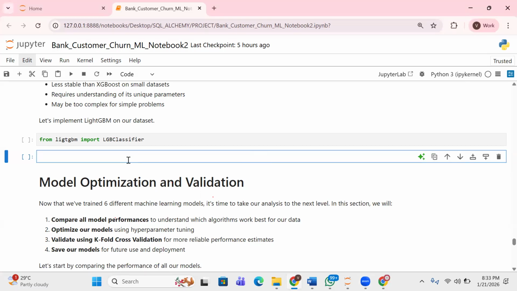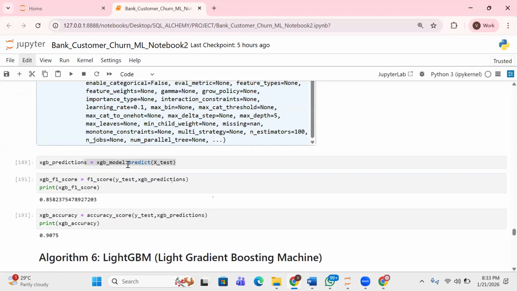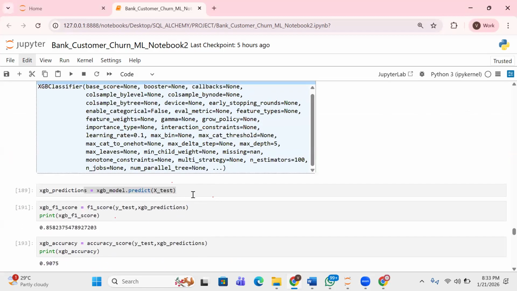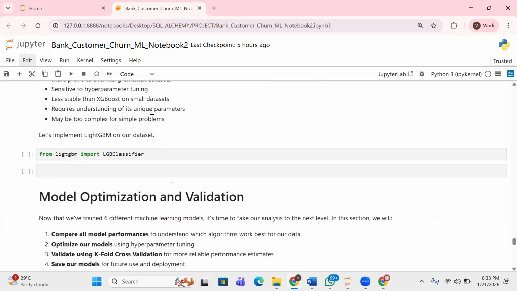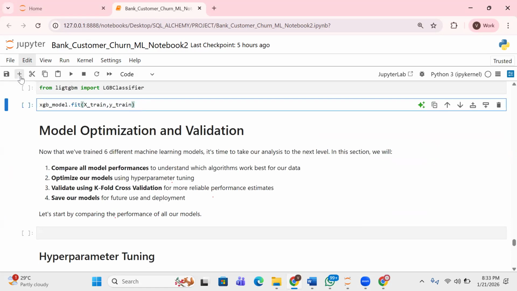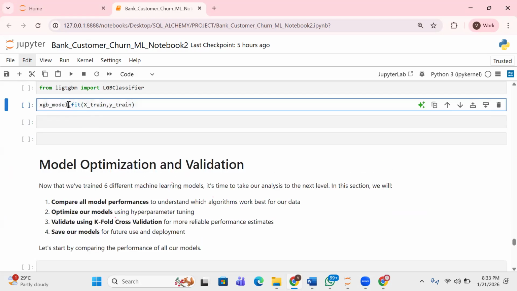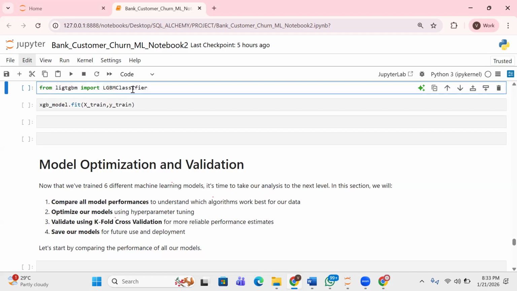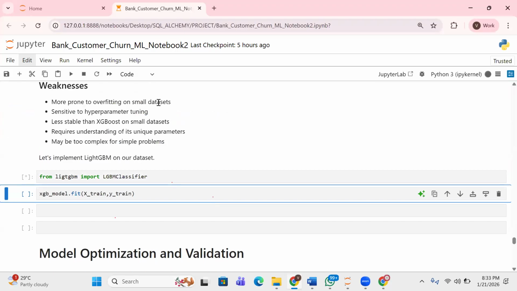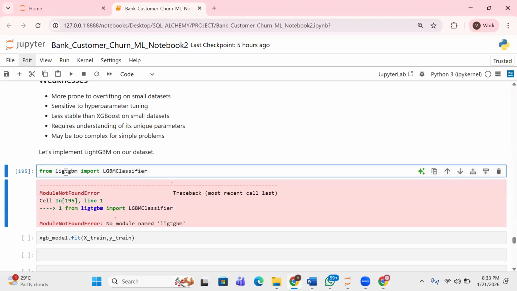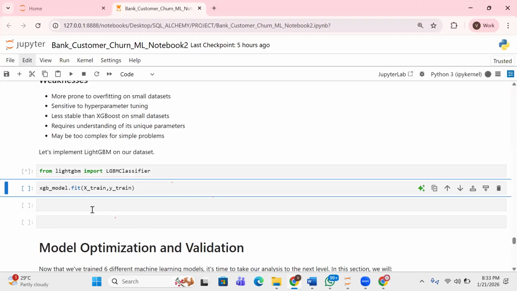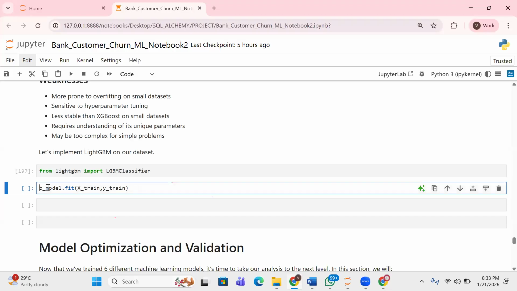Don't mind me. Instead of writing again, I'm just going to copy this and paste it here. It's still the same thing. So for XGB, there should be an M here, the classifier. I'm just going to run this. We already did LightGBM, but I forgot to put the H here. So LGBM, it's going to be okay.